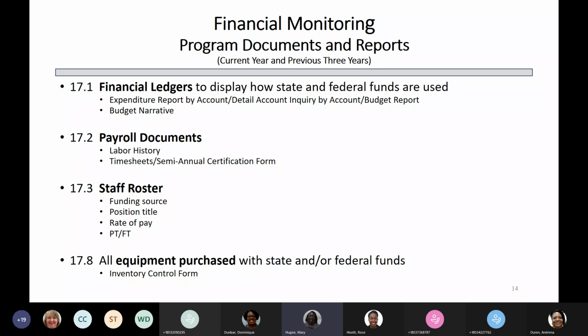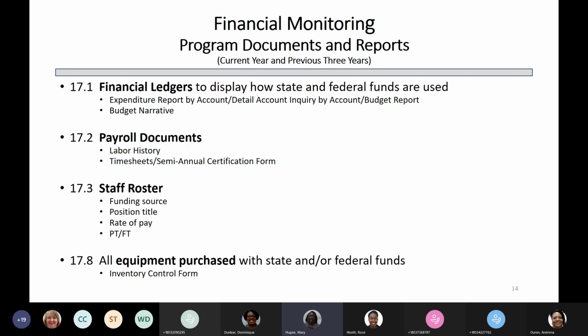Now, what I'm also pulling prior to the compliance monitoring, I'm going into LACES and I'm looking at your roster. And once we get to the programs doing the compliance monitoring, I will compare that with the roster that you send in. I will also do the comparison with your timesheets and your semi-annual to make sure that we're paying those who are with the program and those who are on your labor history.